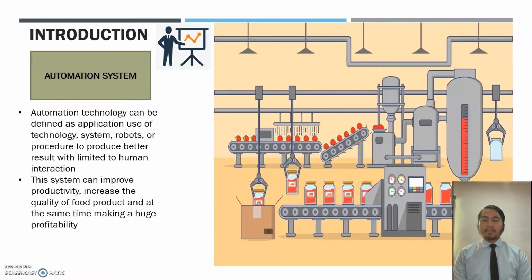Automation system. Automation technology can be defined as application use of technology, system, and robot or procedure to produce better result with limited human interaction. For human, it requires some skills, consuming more time and using more energy to produce such a good and consistent quality. This system can improve productivity, increase the quality of food product, and at the same time, it makes a huge profitability.